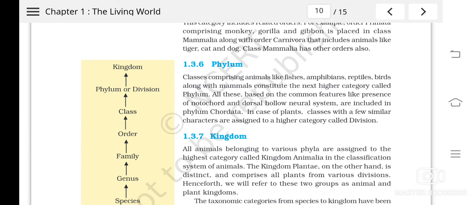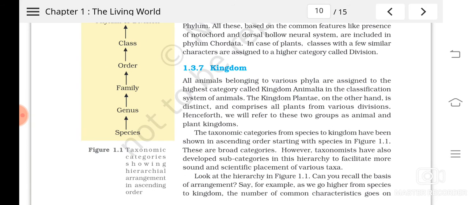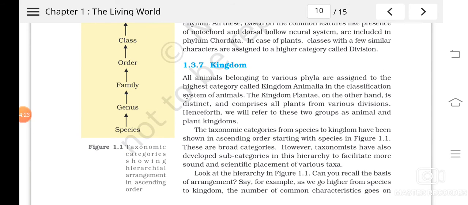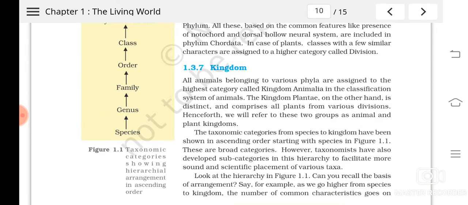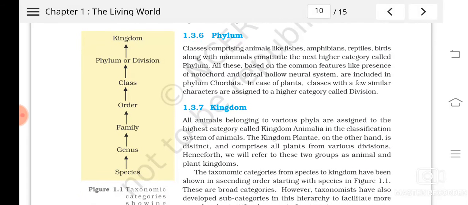So there are plant kingdom, animal kingdom, and likewise different kingdoms. In addition to that, there are subcategories also. Subcategories are formulated by the scientists so that they can arrange other organisms, and it is helpful for the placement of various taxa. Then the hierarchy of taxonomic categories in ascending order is: species, genus, family, order, class, phylum or division, and kingdom.